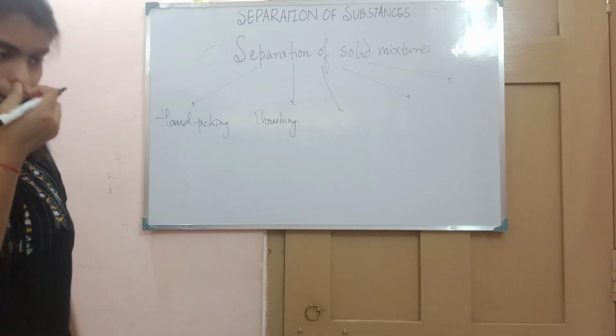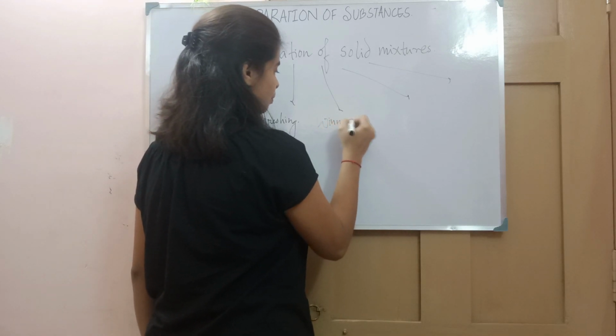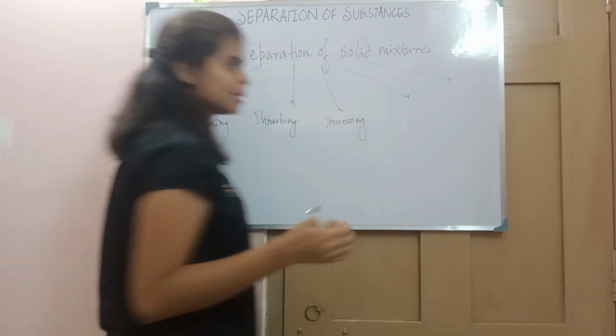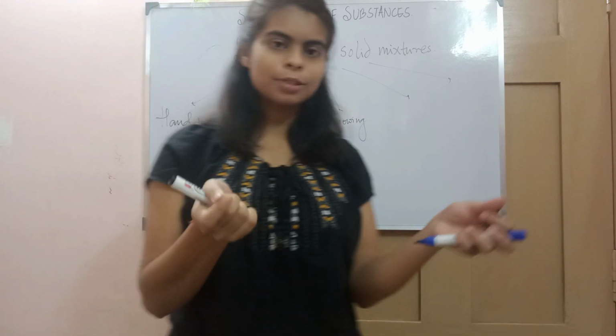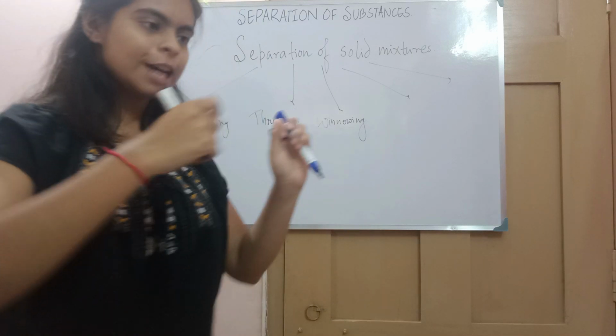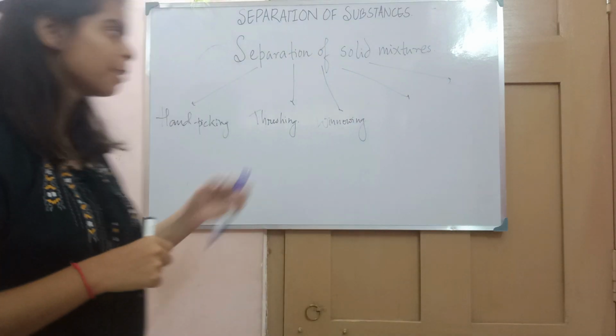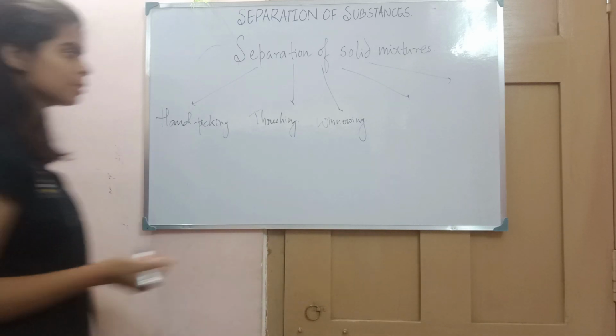And what about the third one? The third one is winnowing. Winnowing means, have you seen a winnowing basket, kulo? You can ask your mother what it is like; she just shakes it like this, and lighter particles get blown away by the wind. In that way we can separate the components, and that is winnowing.